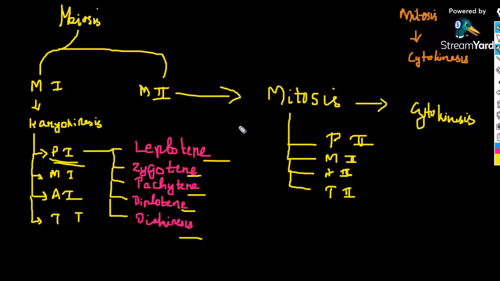Yesterday we learned that after mitosis, two daughter cells are formed, whereas after meiosis, four daughter cells are formed. So let's see how these four daughter cells are formed.